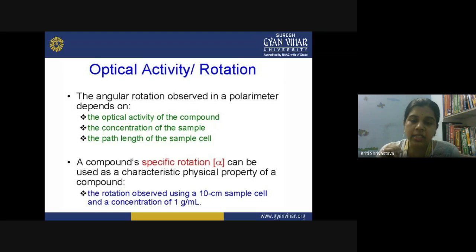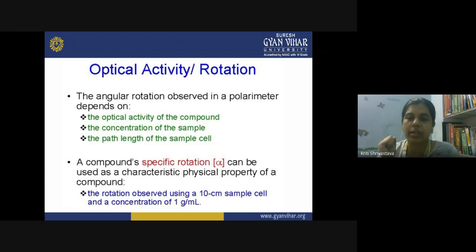Why? Because the more the concentration of your substance, the more the rotation will be. Then the path length of the sample cell is also affecting the amount of rotation. So the longer the light has to travel through a solution, the greater the rotation will be, because it will be rotated like this every time. So these are the three factors when you are comparing the two solutions.